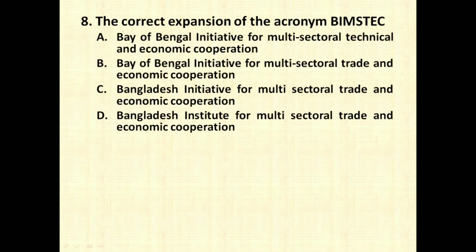The next question is the correct expansion of the acronym BIMSTEC is. So the answer is option number A, that is Bay of Bengal Initiative for Multi-Sector Technical and Economic Cooperation. This is also a question which may be asked for your NET exam and an important question.